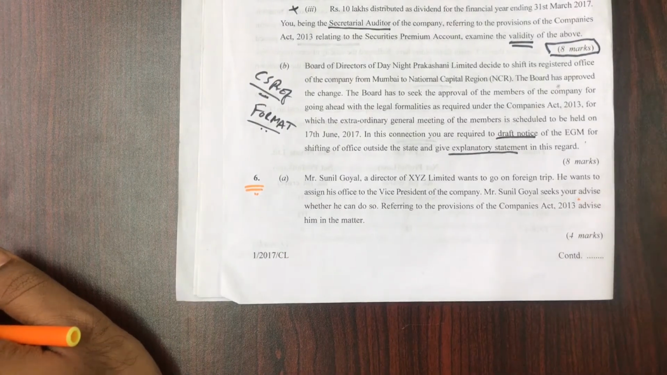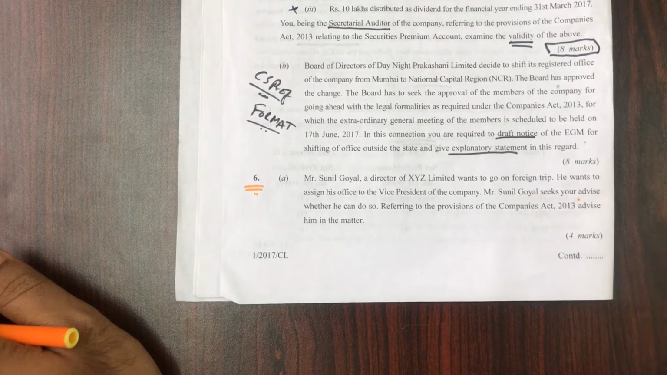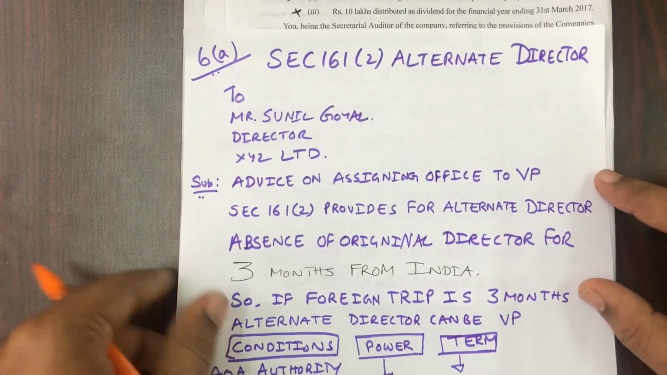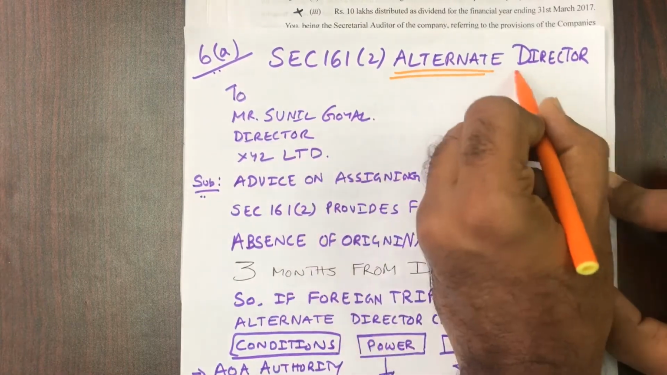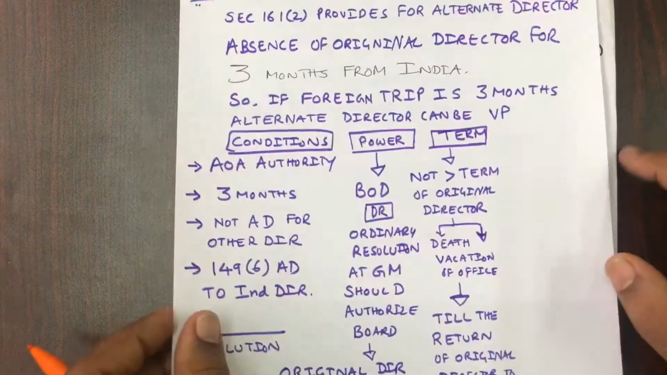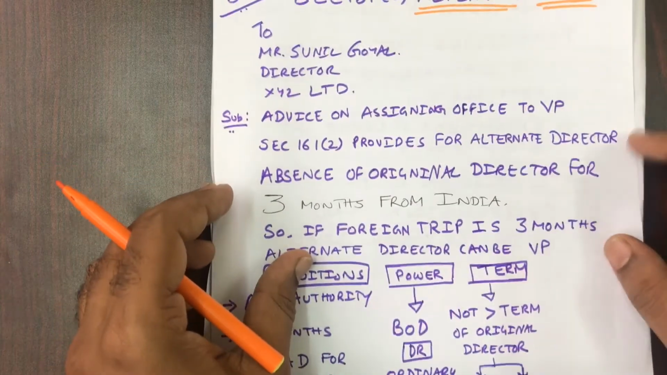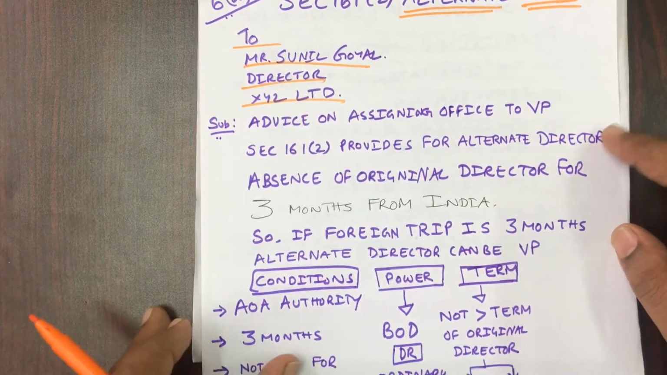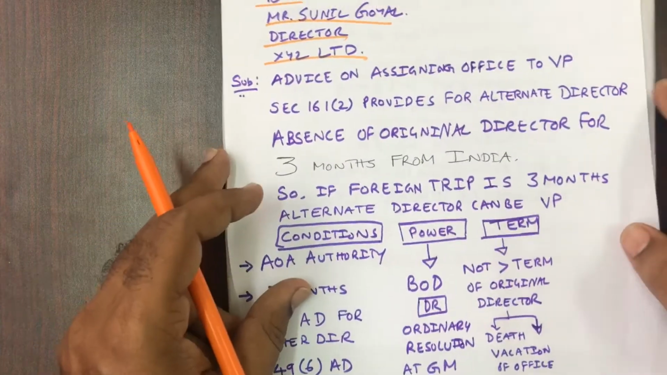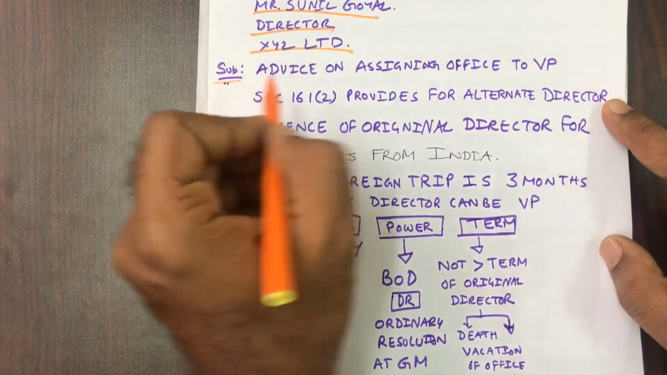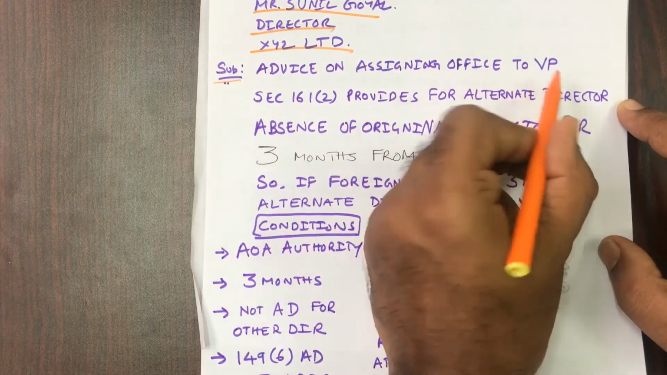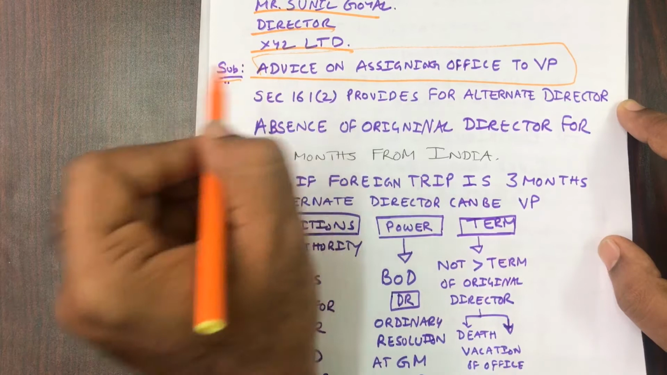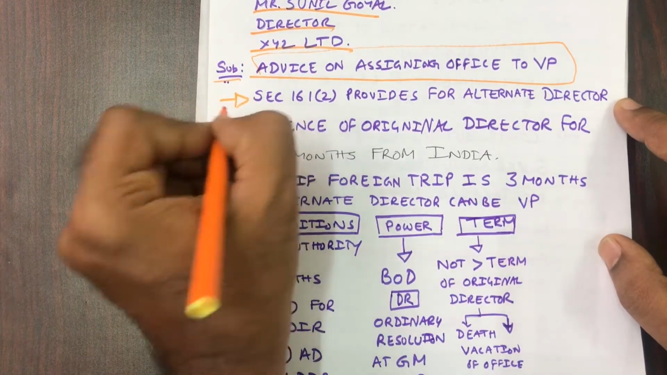So when you want to advise him in the matter, you should know what concept they are trying to test you on. They are trying to test whether you know the concept of alternate director. So when you want to get 4 out of 4, this is how you can nail it. To Sunil Goyal, Director, XYZ Limited. Same thing I have told in other parts of this video, you can watch that. Subject: advice on assigning office to Vice President. Then what are the provisions?